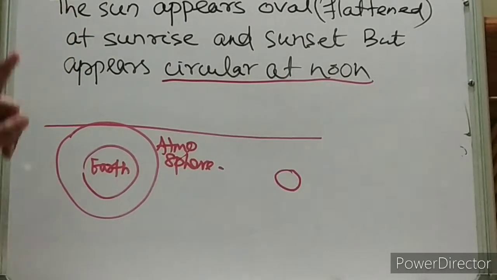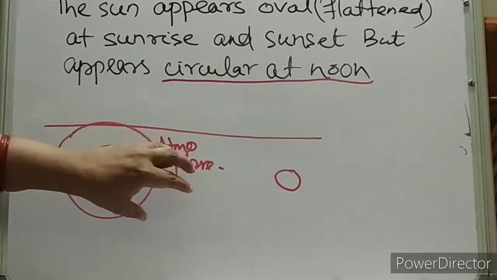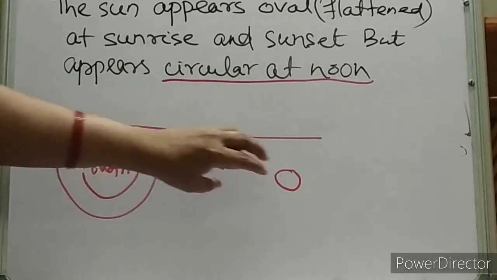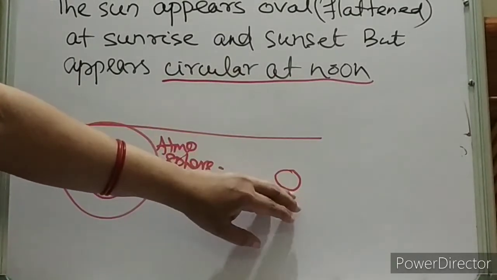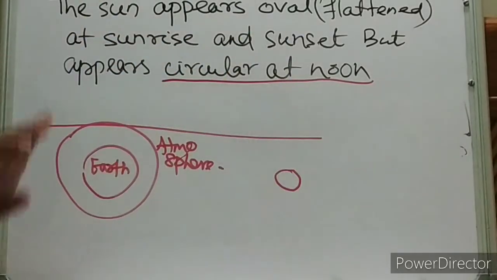In the last class, we discussed that because of atmospheric refraction, when the sun is below the horizon line, we can still see the sun. Okay?